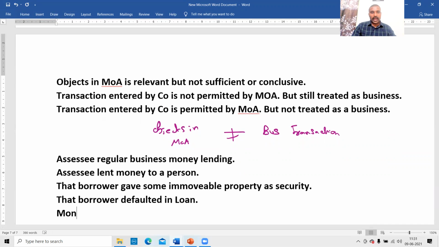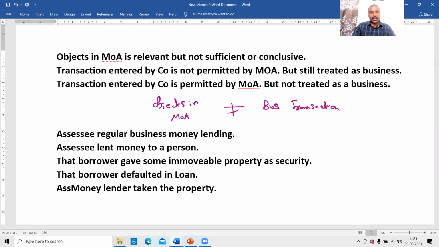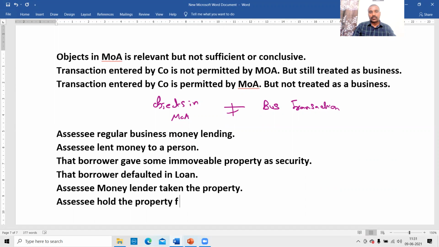The money lender has taken the property. The assessee held the property for some time and received the income.